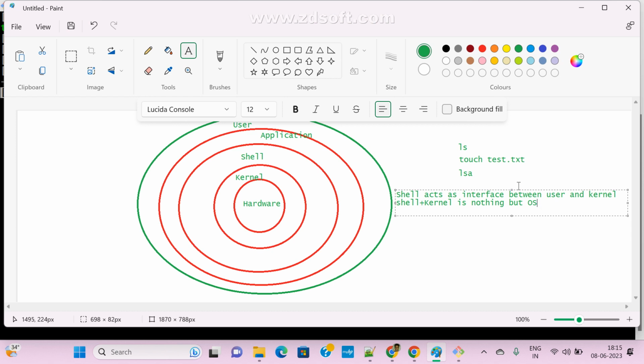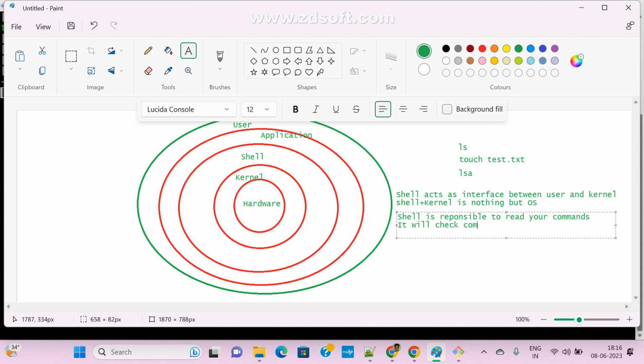And shell is responsible for reading your data or content. Shell is responsible for reading your commands. Only the shell will read your commands, and the shell also checks whether that command is correct or not.